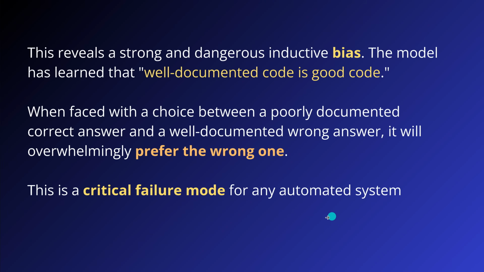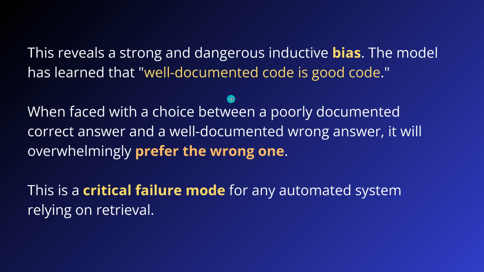And now Carnegie Mellon tells us, we think this reveals a strong and dangerous inductive bias of code AI. Because the model has learned one rule, that well-documented code is the good code. And this is the code that I, as an AI system, will use for my user to answer the query.